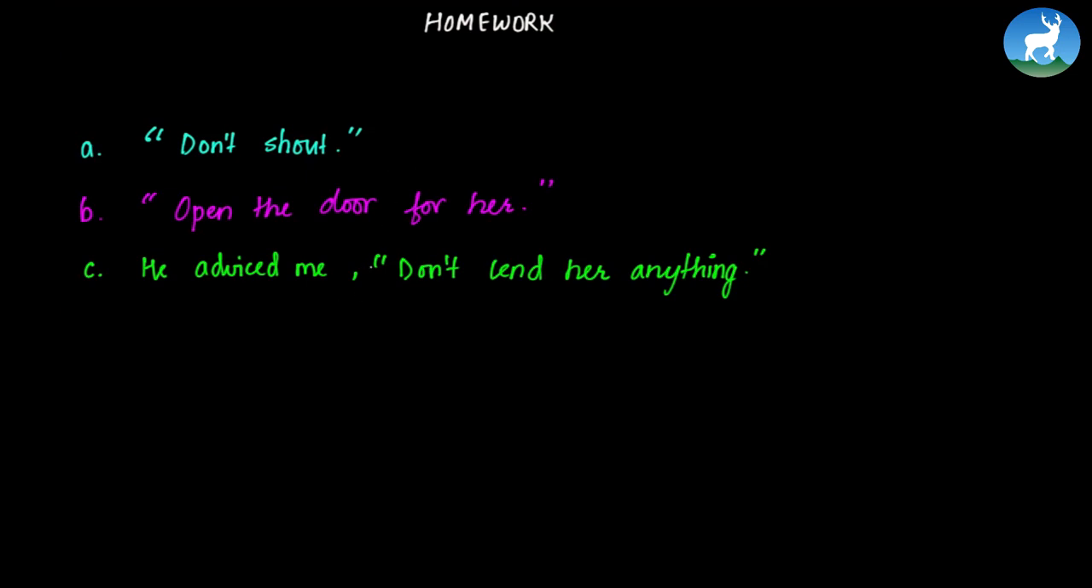Second, "Open the door for her." Here as well, you can add people as you wish. So you can say, he asked us or Rita asked us to open the door for her. And finally, "Don't lend her anything," he advised me. So this is pretty easy. And we've done this in the last question as well, a very similar one. So I assume it will be easy for you.